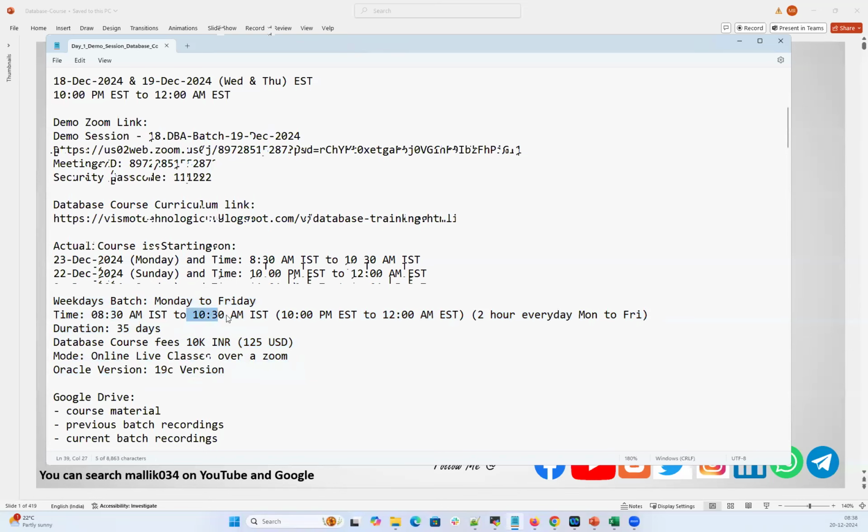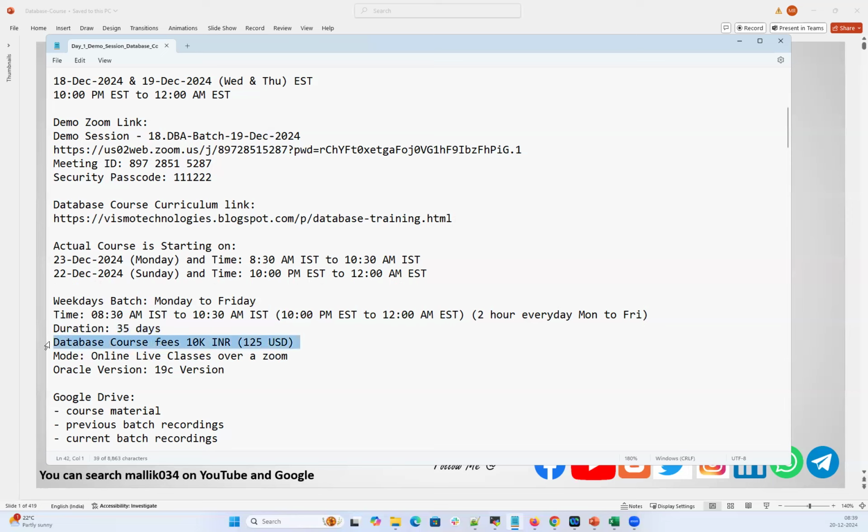So other important factors about the course: this is a weekday batch, Monday to Friday, 8:30 a.m. IST to 10:30 a.m. IST, 2 hours every day. And within 35 to 40 days, we'll be able to complete this course. In the EST time zone, it will be 1 day behind. Instead of Monday to Friday, it will be Sunday to Thursday at 10 p.m. EST to 12 a.m. EST, 2 hours every day. And we can complete it in 35 to 40 days.